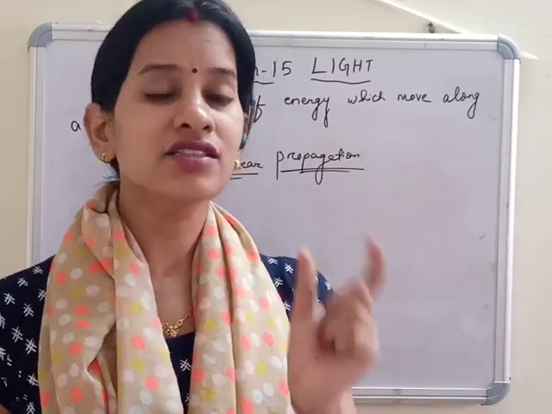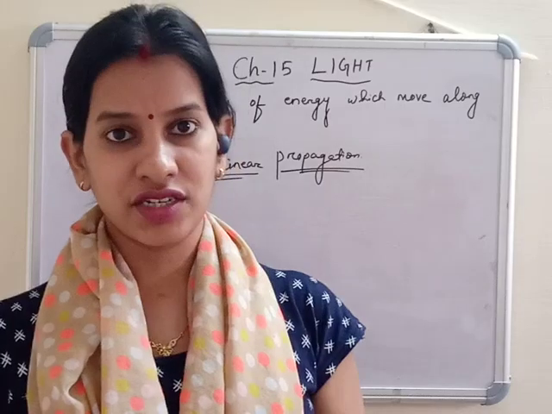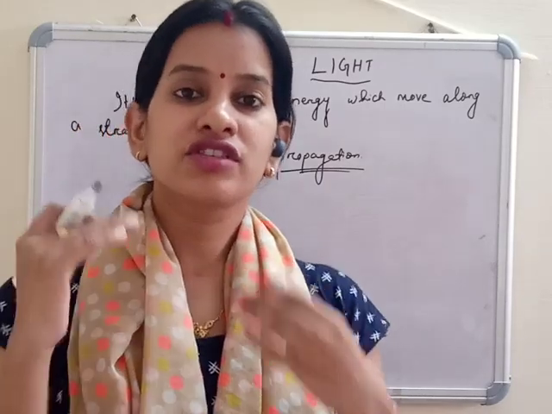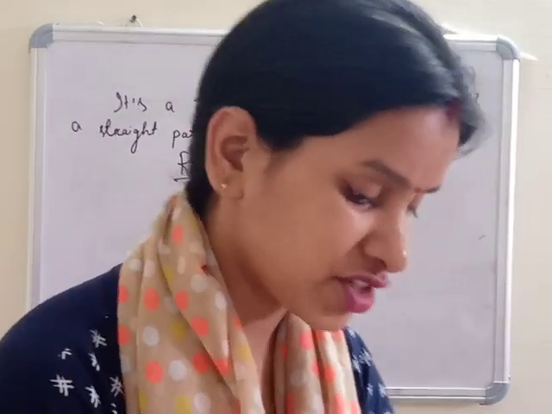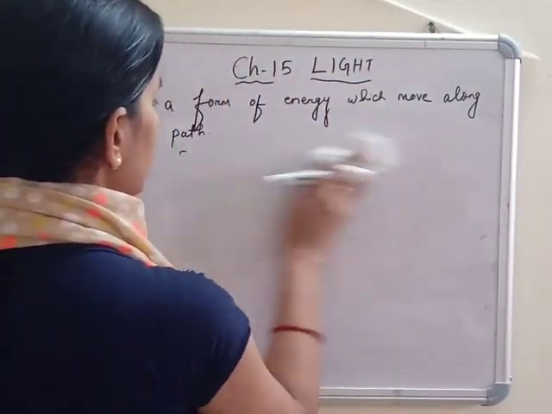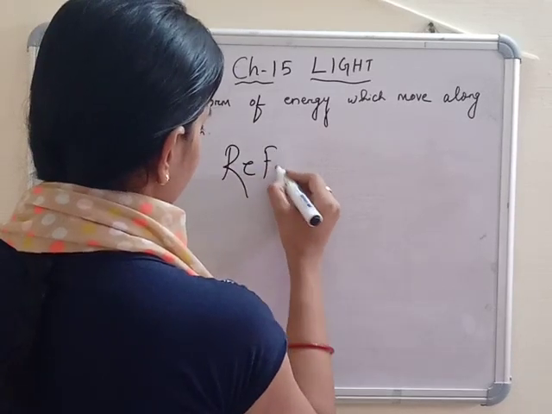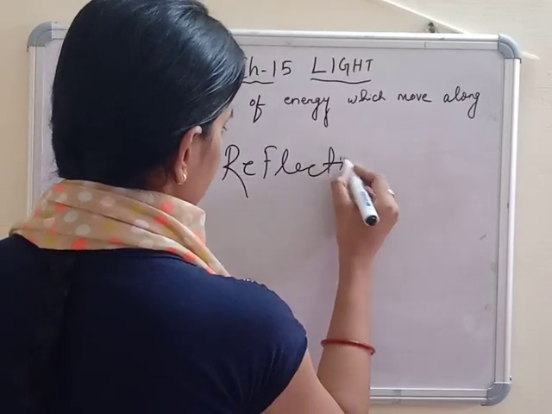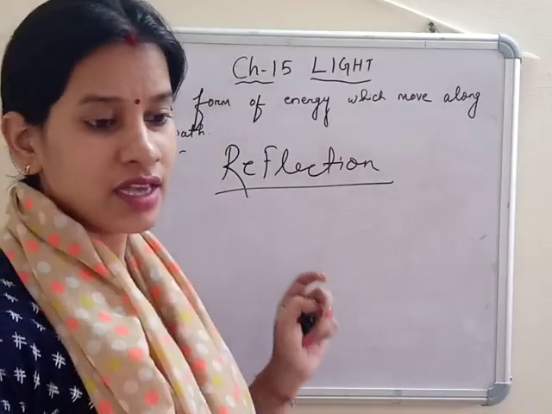But there is another thing happening between the light, the object and our eyes, which helps us to see the thing. That is called reflection. Reflection of light. So what do we mean by reflection?